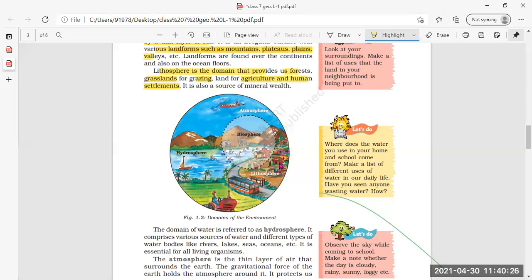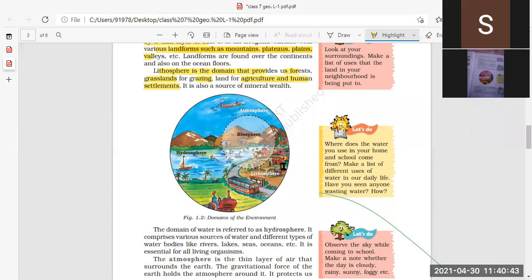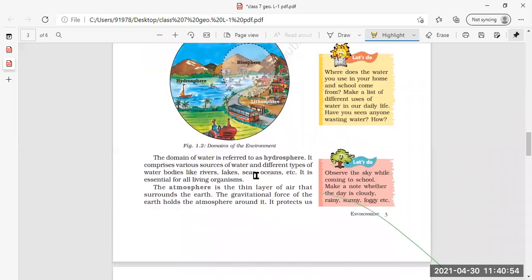Now it is also a source of mineral wealth. Many minerals we can get from the lithosphere. So this is the lithosphere. We can see that it is the domain which provides us forest area, plus grasslands, plus grazing grounds for the animals. The land is also there for agriculture purpose, plus human settlements are also there.